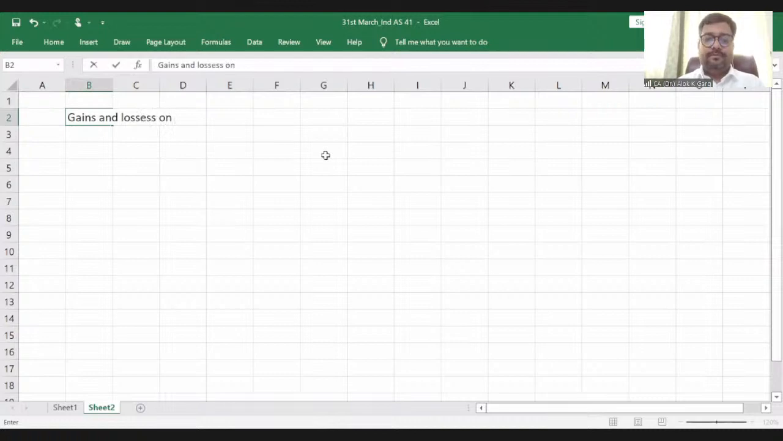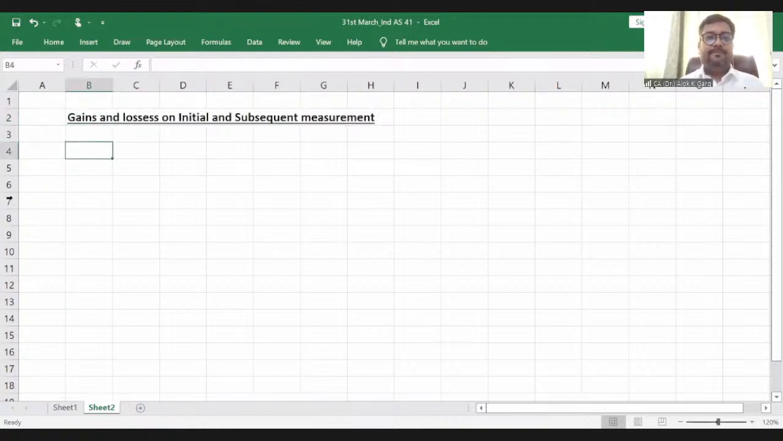Gains and losses on initial and subsequent measurement. And this slide, let me tell you, will clear all your concepts on subsequent measurement, right? This slide is very important, and this will help you at the time of your exam as well, right?